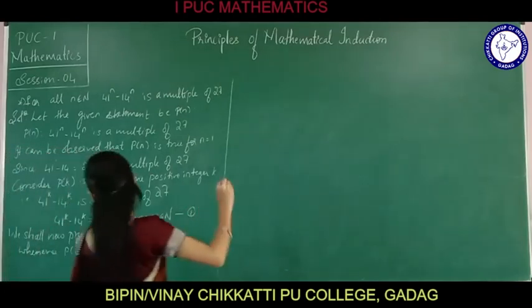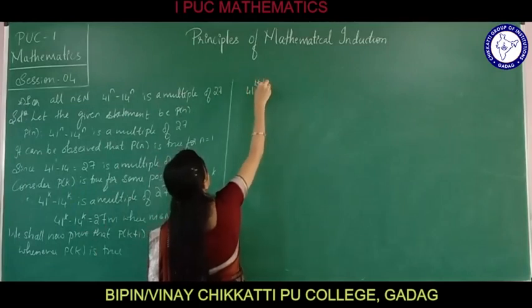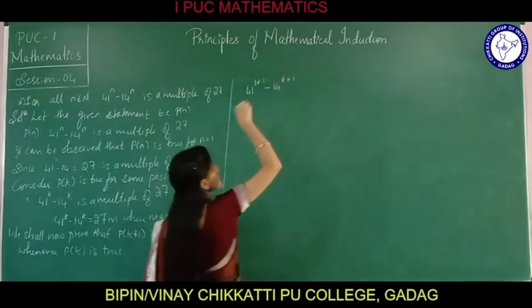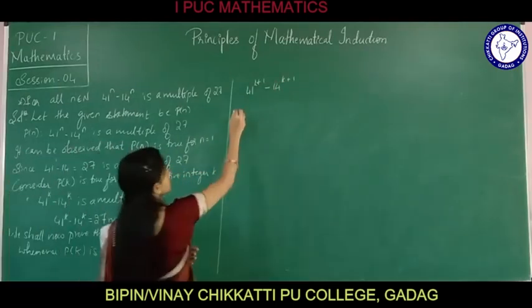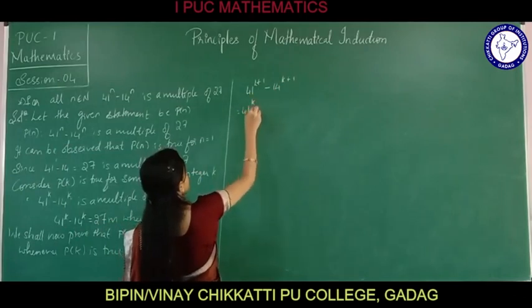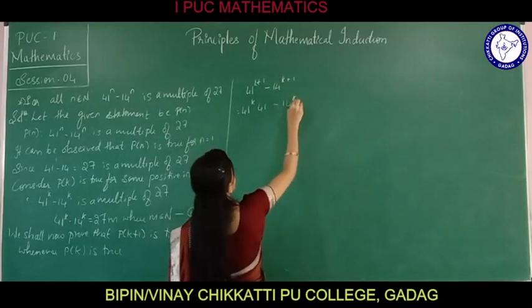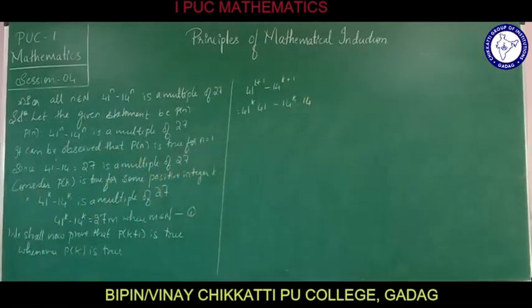We are going to write it as 41 raised to k plus 1 minus 14 raised to k plus 1. This can be further written as 41 raised to k into 41 minus 14 raised to k into 14, right?